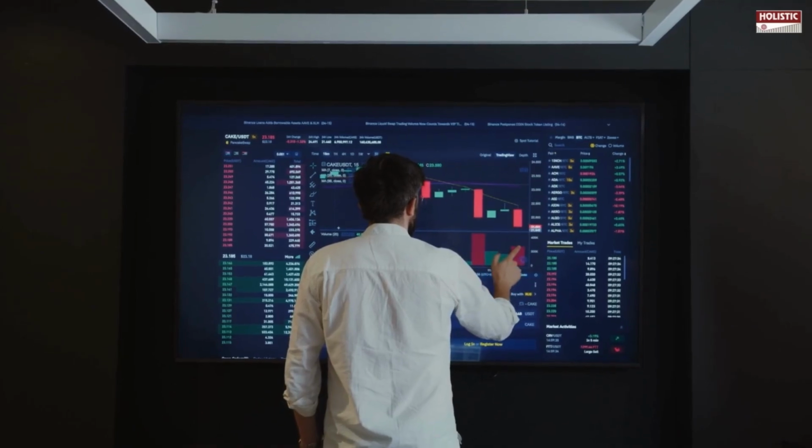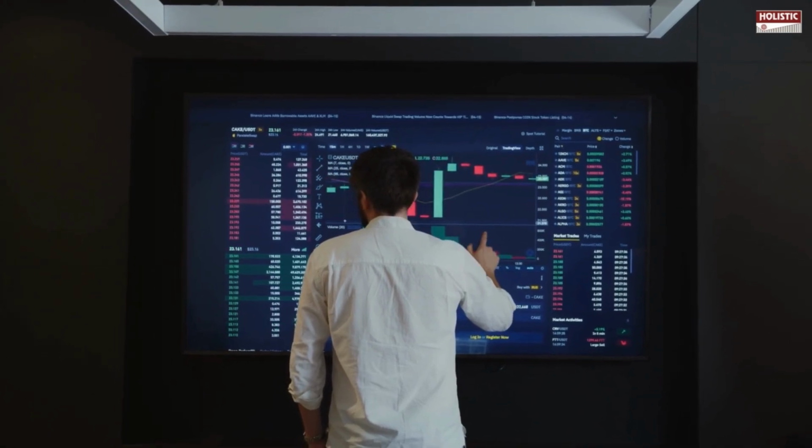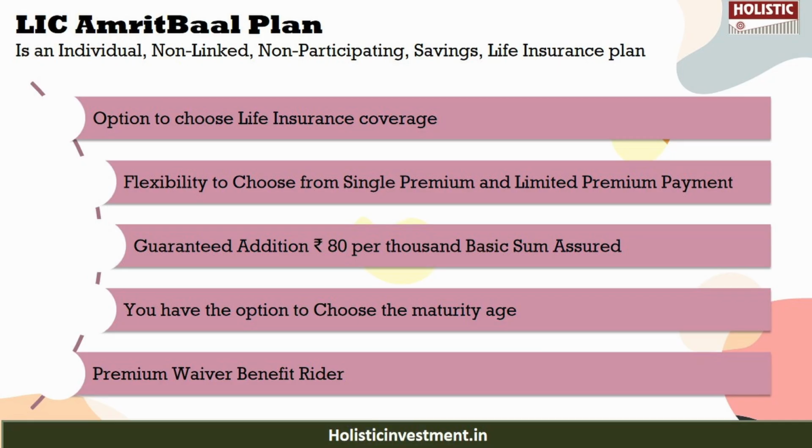Before analyzing this policy, let us first understand what it is about. This is an individual, non-linked, non-participating savings life insurance plan. Some of the key features are: you have the option to choose the life insurance coverage for your child as per their needs, and the flexibility to choose from single premium and limited premium payment. You get a guaranteed addition of 80 rupees per thousand basic sum assured throughout the policy term, and you can choose the maturity age from 18 to 25 years. There is also a premium waiver benefit rider available on payment of additional premium.